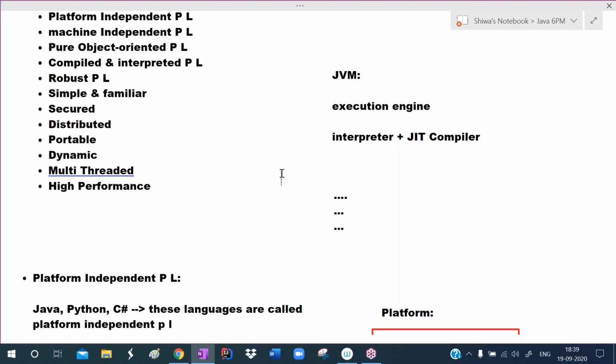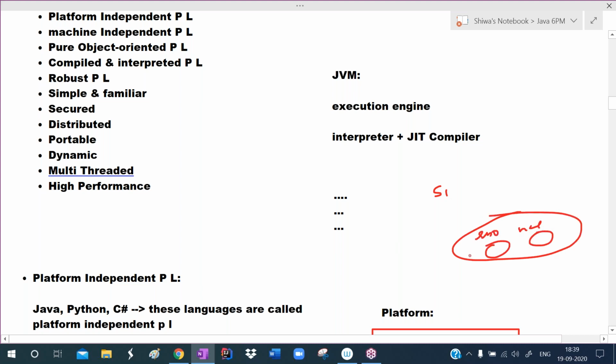No. Actually, the duty of the garbage collector is that it removes unwanted objects. For example, see here. For example, I'm creating one student class object. Just try to understand. I'm not explaining the program. I'm just giving an overview to you. The Student class is already created. For that, I'm creating the object like this. Here the object will be created with roll number, name. This object's address will be given to S1. So this is the object. This object's address is in S1. Now S1 is pointing to this memory location.